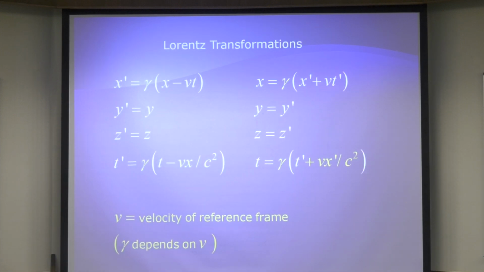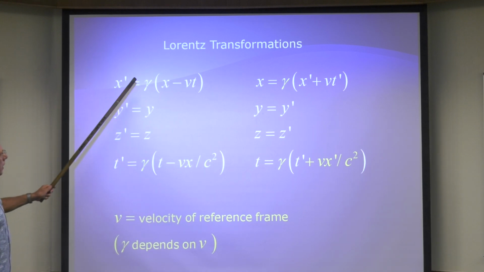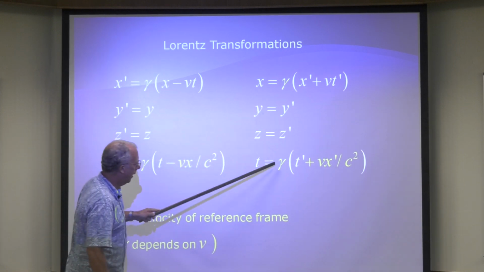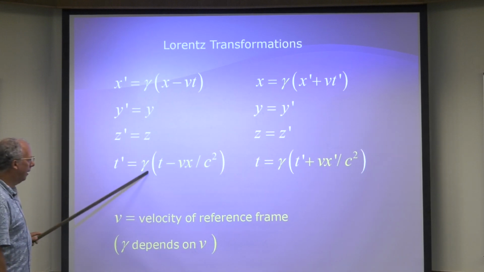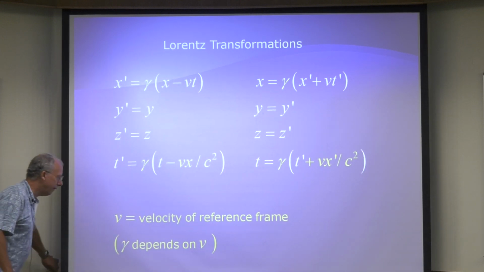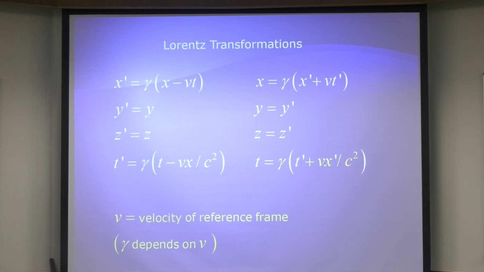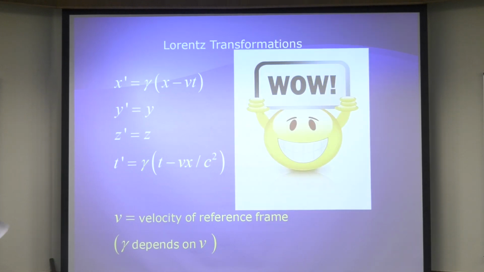So, these are the Lorentz transformations. What's in yellow is what Einstein added. And we'll get to this gamma pretty soon, don't worry. But anyway, a lot of things had to change. So you're supposed to be super impressed, all right?